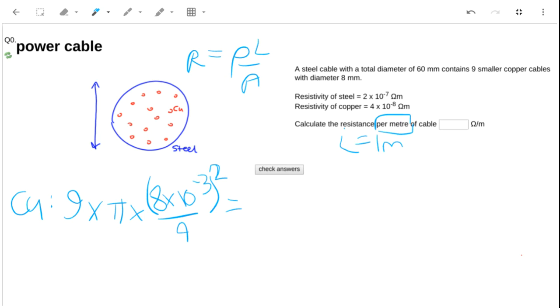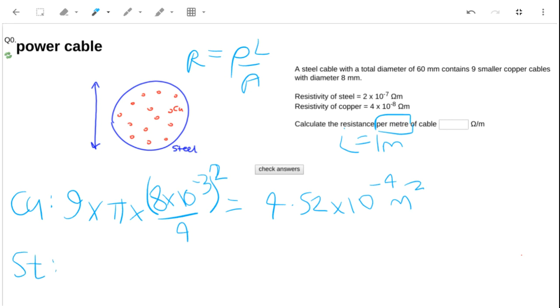Plugging that into my calculator, 9 times pi 8 times 10 to the minus 3 squared divided by 4 gives me 4.52 times 10 to the minus 4 meters squared.